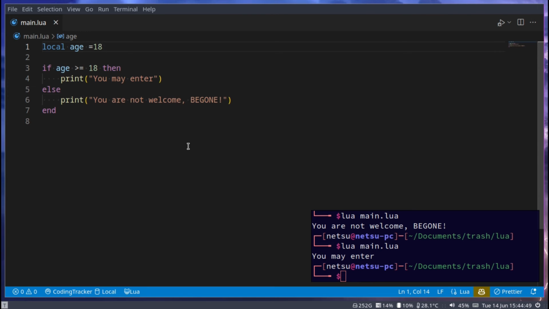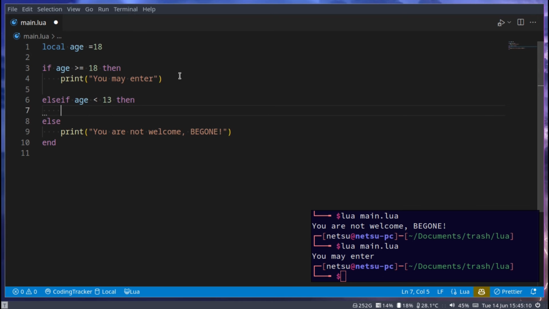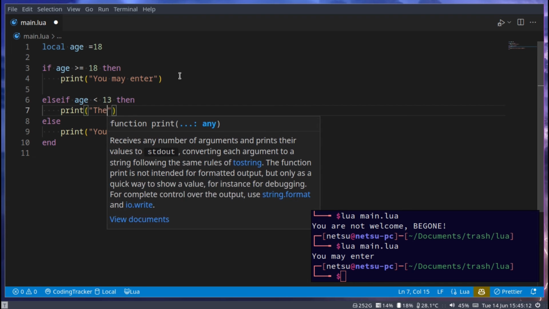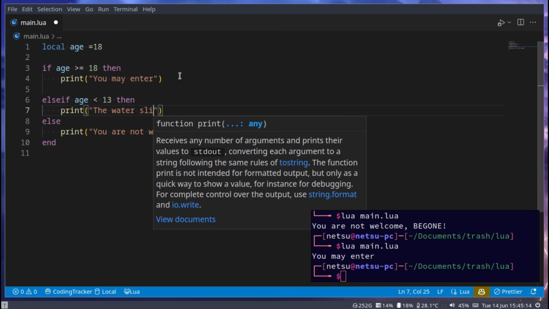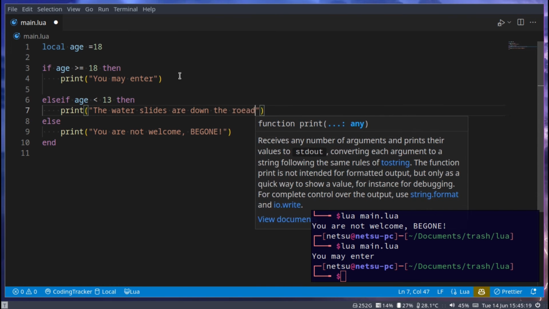Let's say this bar is near a children's tourist attraction. So kids that are under the age of 12 might want to go to that attraction. So we could go here and say, else if age is less than 13, so everyone that is not a teenager yet, print the water slides are down the road.